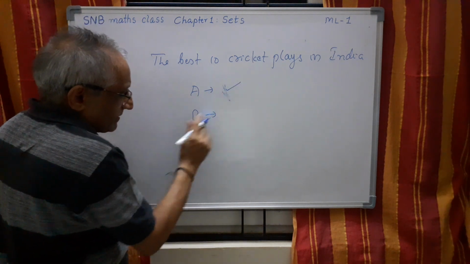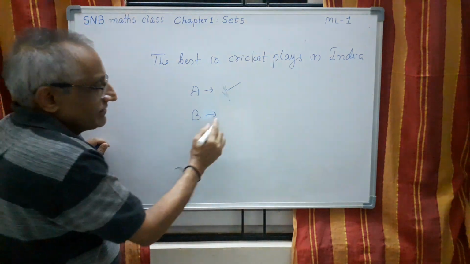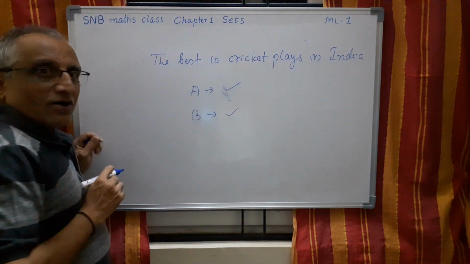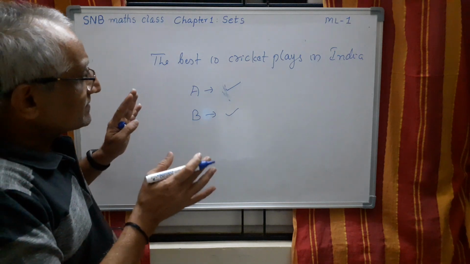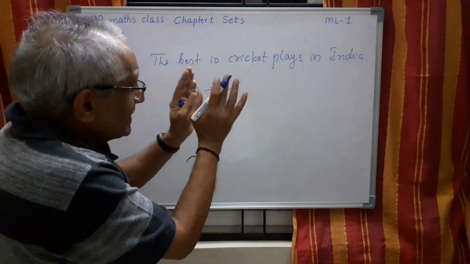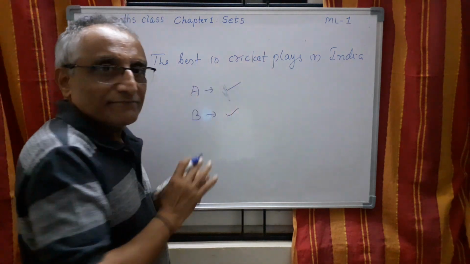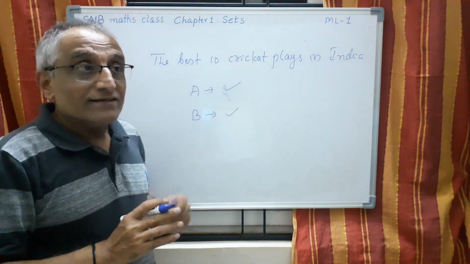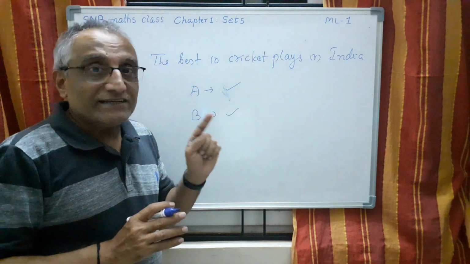If I ask B, he will list in his own way. The problem is, nobody can say commonly which 10 players belong to that category. This is not possible. This is called not well defined.